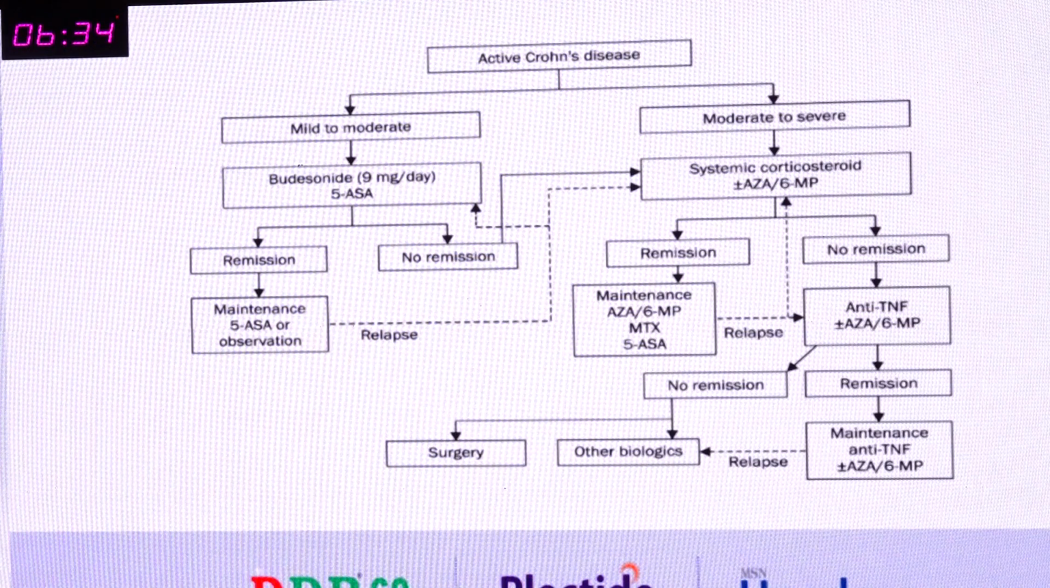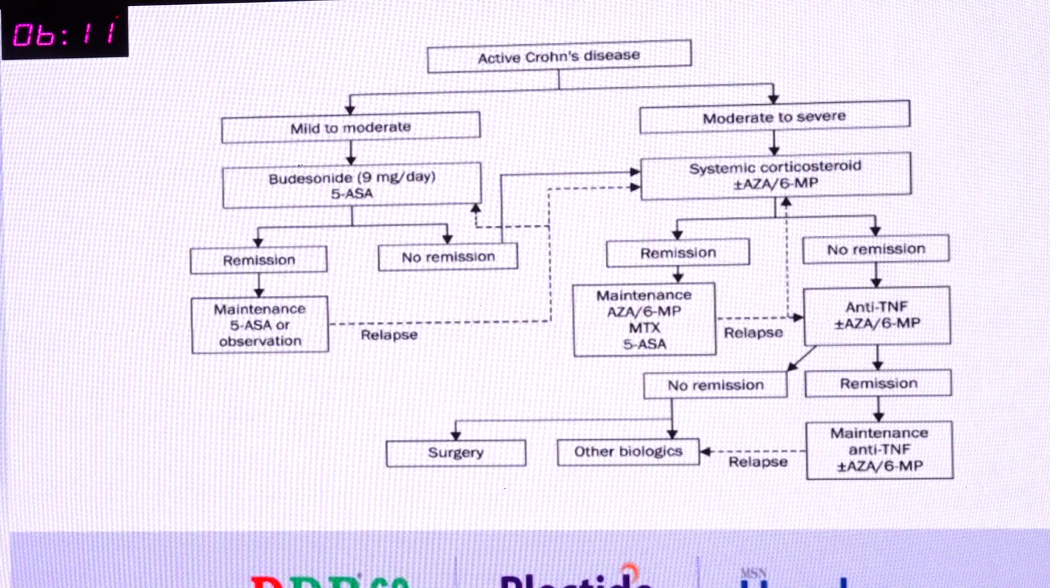We need to see, once a patient is diagnosed with Crohn's, always mild to moderate, no major role for 5-ASA, that's well known today. And budesonide, if you're planning to start, look for improvement. No improvement, see through that if the patient is not responding. And moderate to severe, always go with systemic steroids along with your azathioprine, your immunomodulators. See for response. If there is no response, consider biologics.